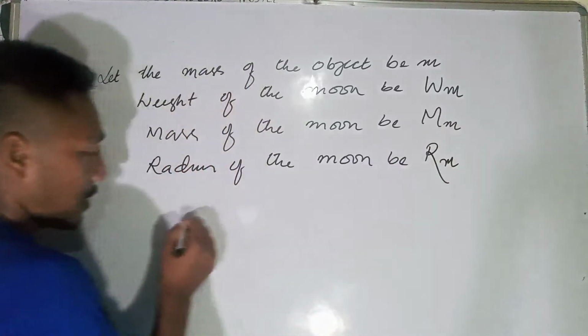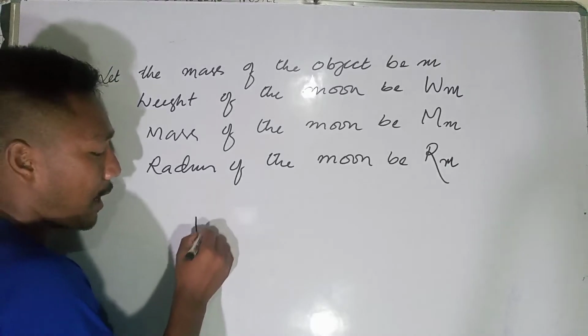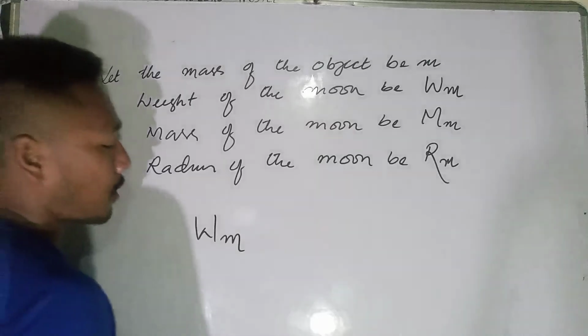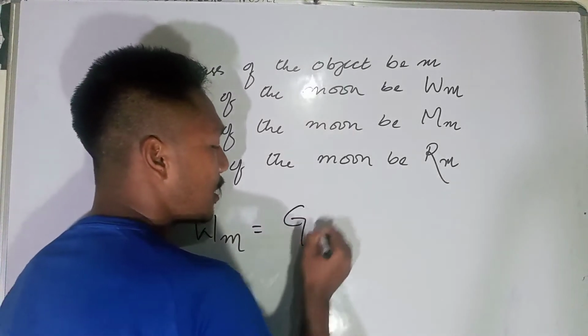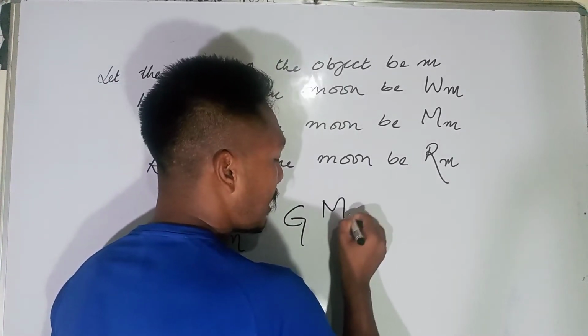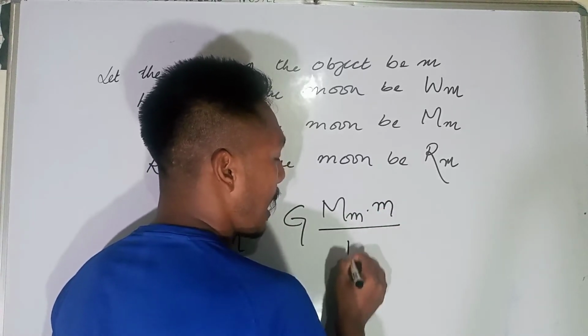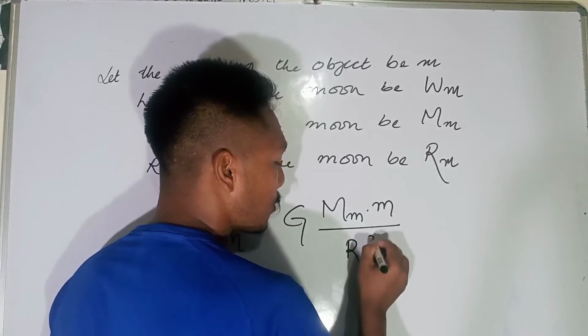Now you know that the weight on the moon, Wm, of an object is equal to G M m into small m divided by Rm squared.